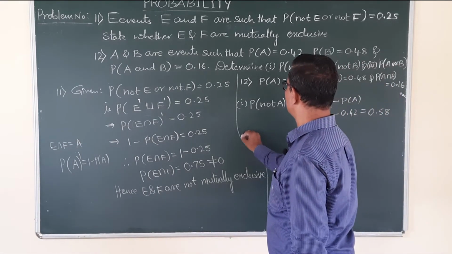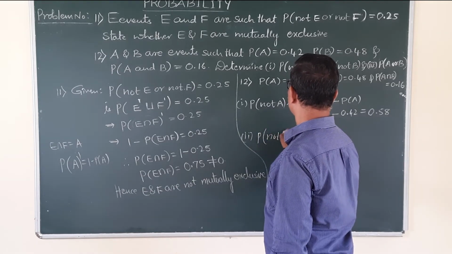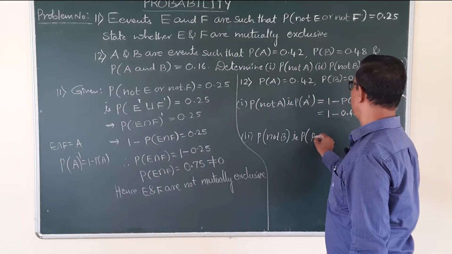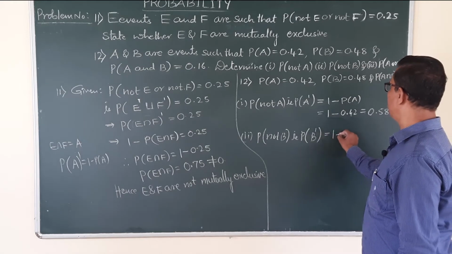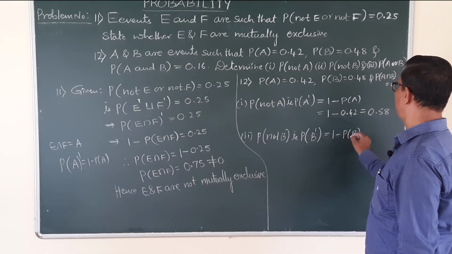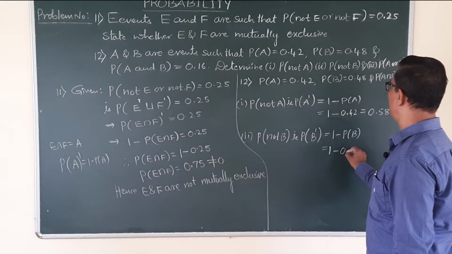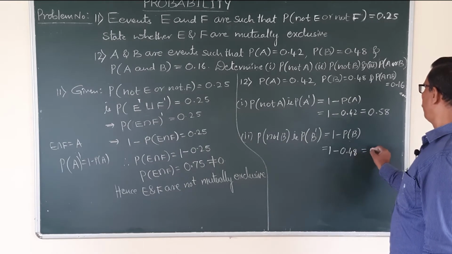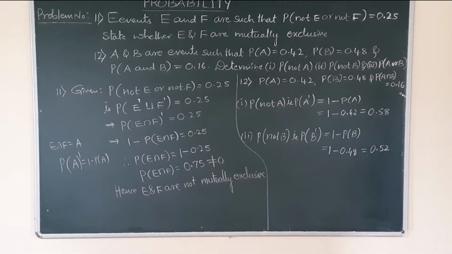Second one, find probability of not B, that is probability of not B denoted by B dash. Again probability of B dash formula, 1 minus P of B, so that 1 minus probability of B is given 0.48, correct? So 1 minus 0.48, 0.52, right?